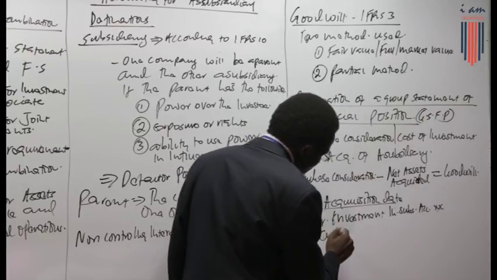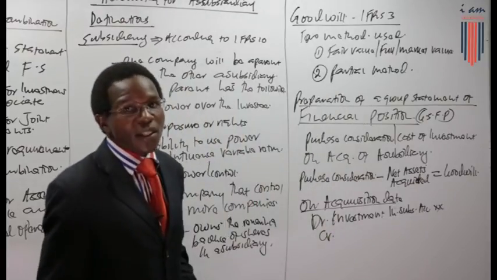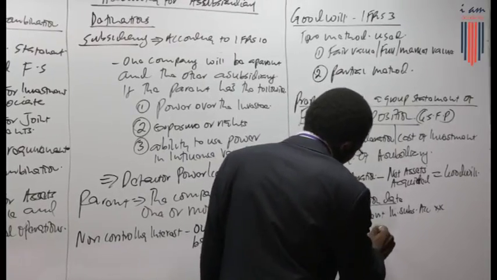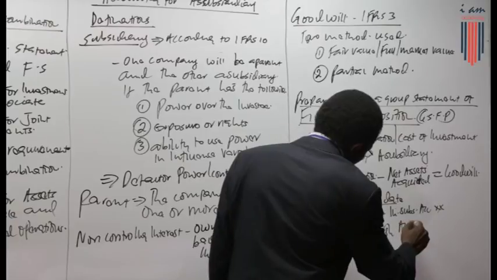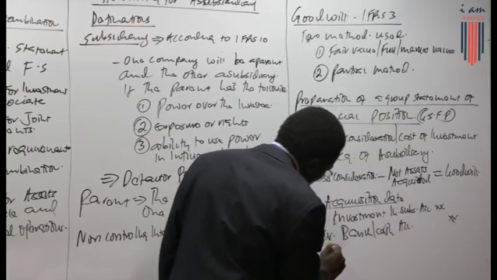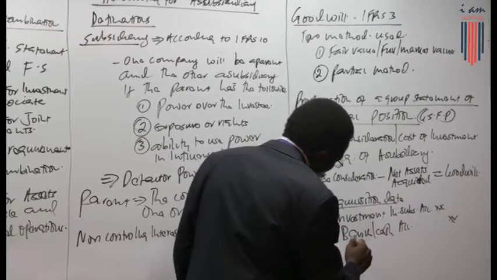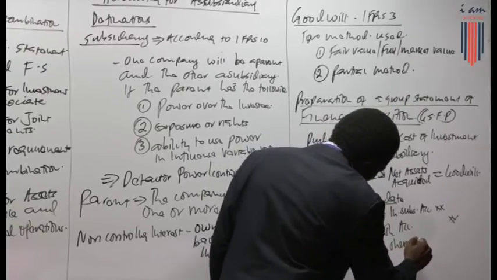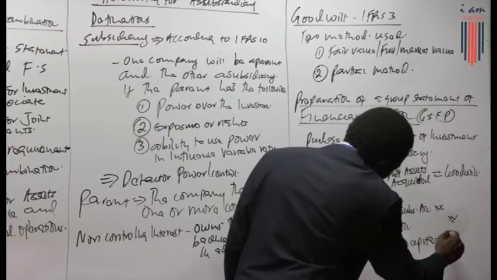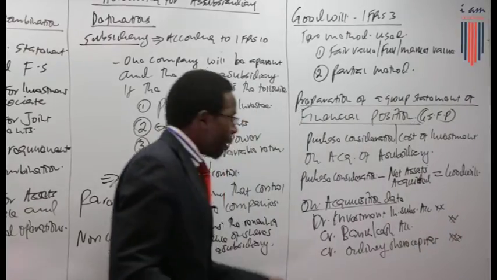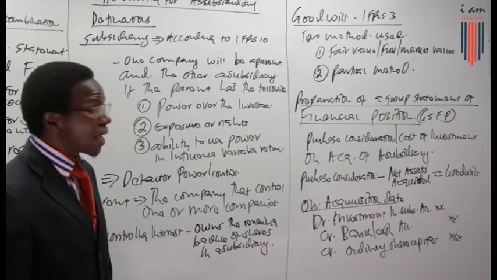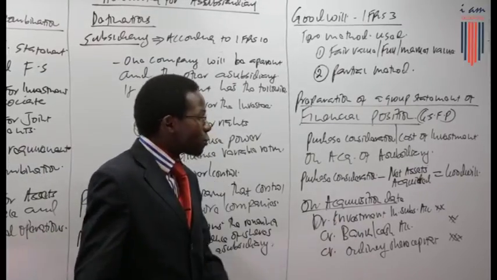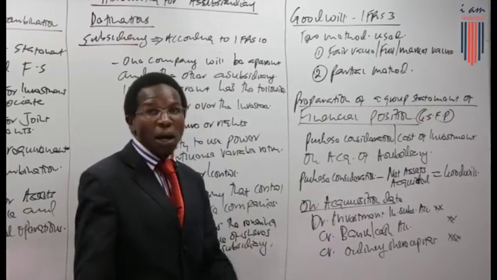Then we credit. If we purchase it by cash, we normally credit bank, or if it's a share-for-share exchange, we credit our own share capital. Remember, if we paid the purchase consideration by cash, you simply debit your investment in a subsidiary, you credit the bank account.